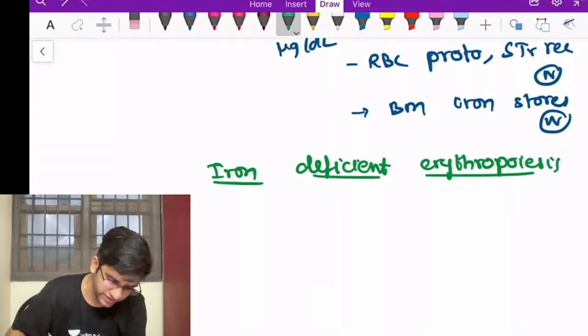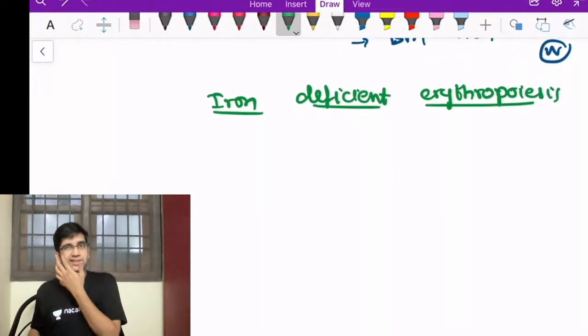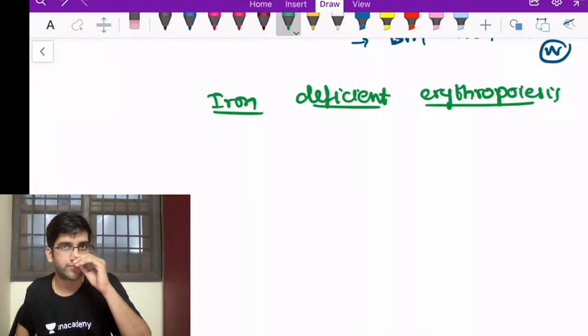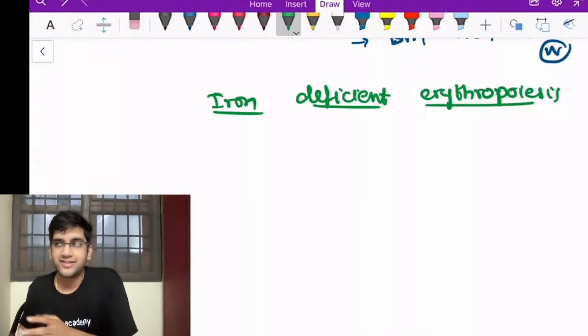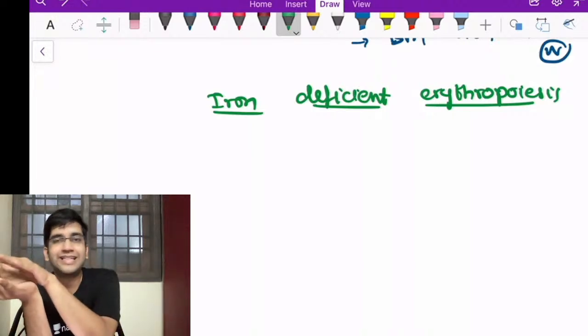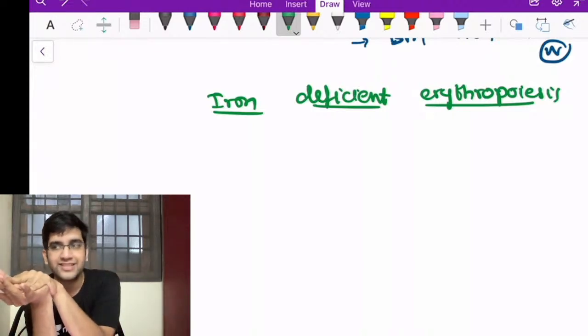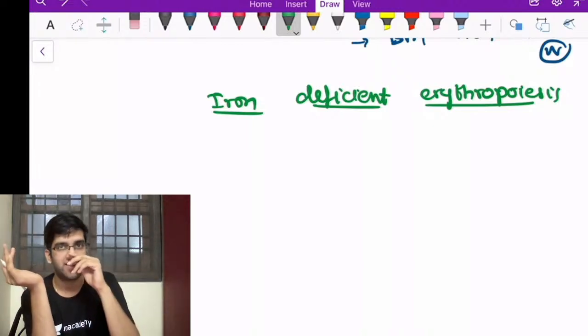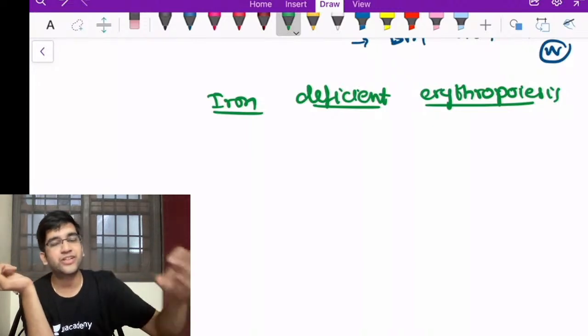When I say iron deficient erythropoiesis, here the iron amount in the serum is reduced. Fine. So when iron amount reduces, can I say that the saturation of transferrin will reduce? It will reduce, right? Transferrin has not completely saturated. It's taking partly saturated transferrin to my erythroid. If that happens, will my erythroid get enough iron?